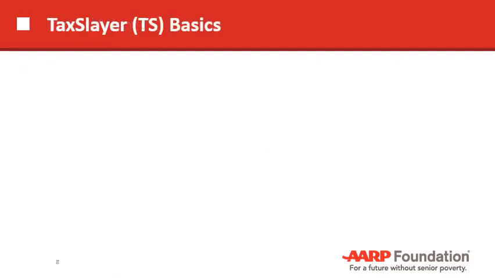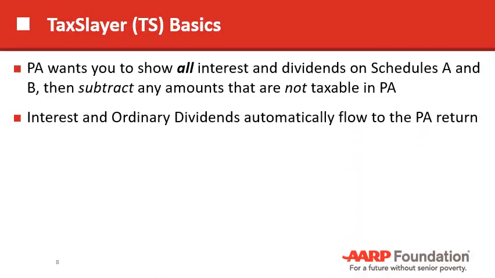Let's talk about TaxSlayer entries now. So the first thing to know is that Pennsylvania wants to see all of the interest that's reported on the federal return, including all tax-exempt interest and exempt interest dividends that are not taxed by the federal. Pennsylvania wants to see all of it. And then you're going to have to subtract amounts that are not taxable to Pennsylvania.